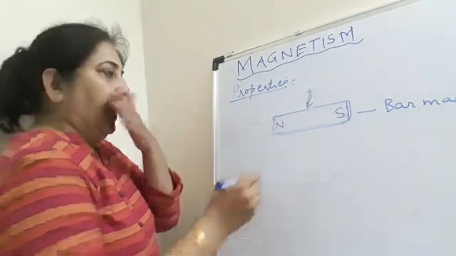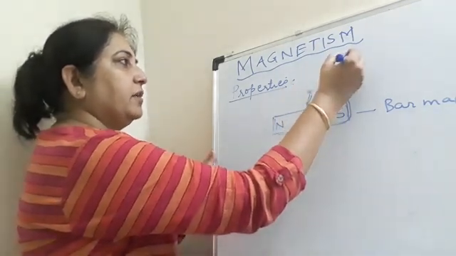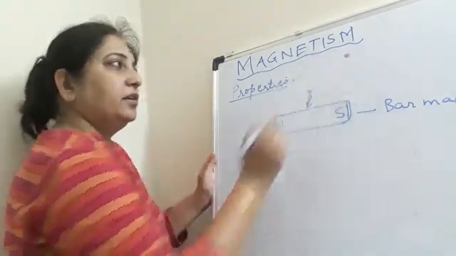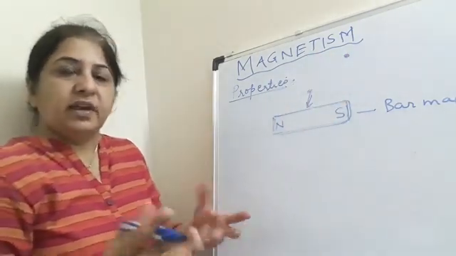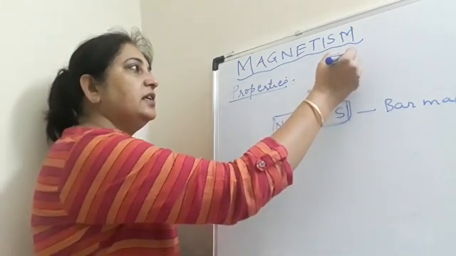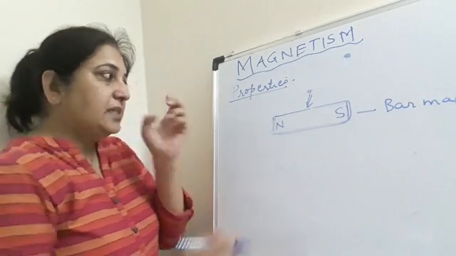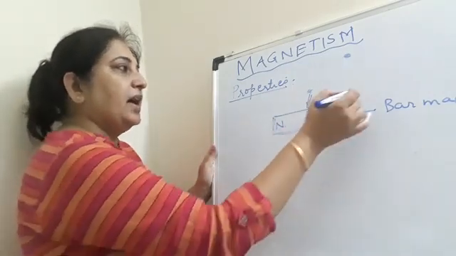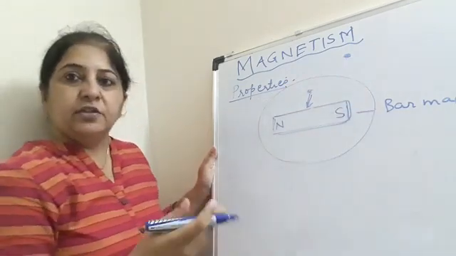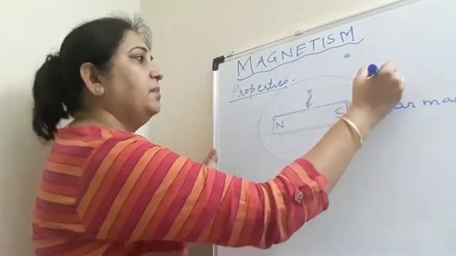Okay, but if I keep some objects a little far away, in this area, you will find that there is no effect. You cannot see any attraction in this area, and this object stays in its place. You know why? Because every magnet has a region around it where attraction or repulsion can be felt. So this region is called the magnetic field.